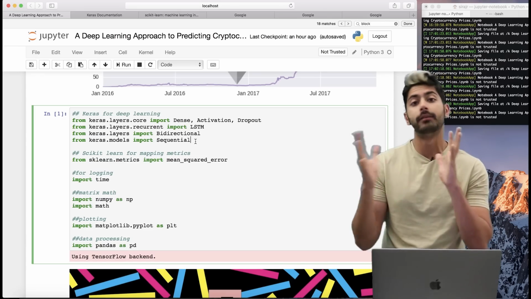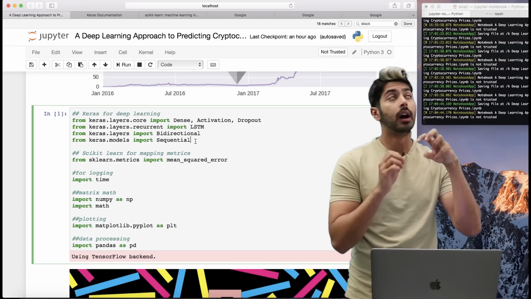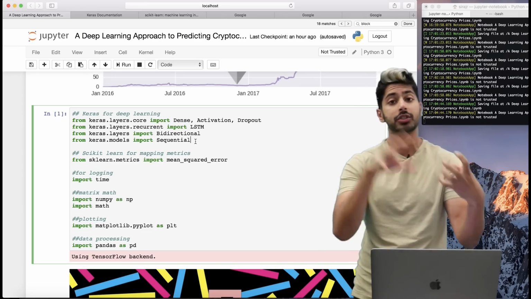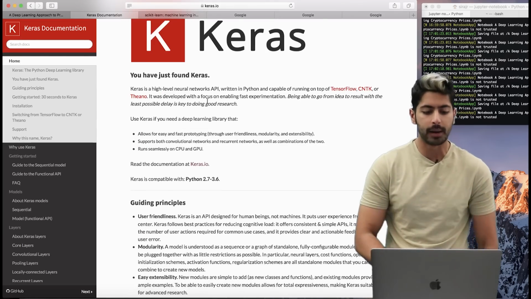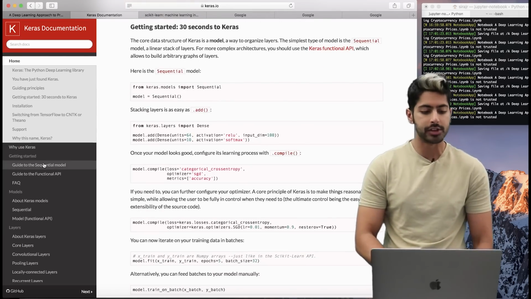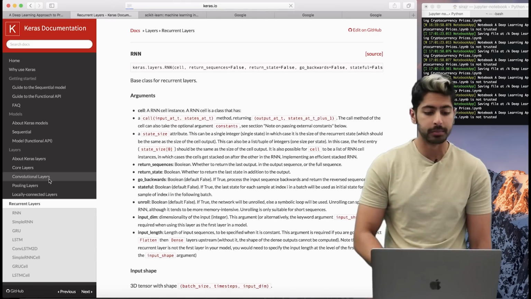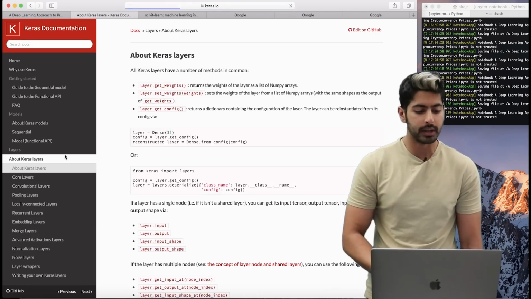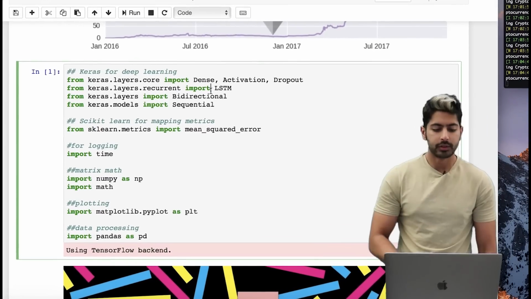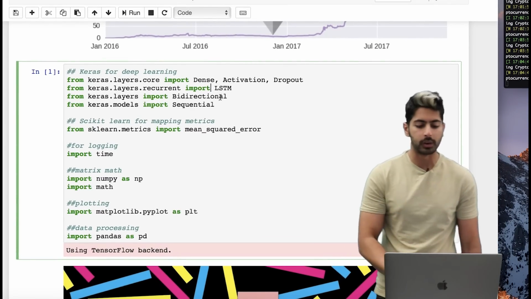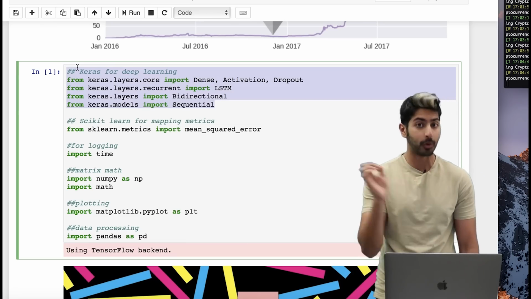It's basically a more advanced version of a recurrent network that takes into account future values in a sequence instead of just the past. But Keras is awesome. It's a great library. It's got loads of documentation, great examples, and yeah, you could basically learn all about deep learning just from reading the Keras documentation, which I've got right here. So it's a great library, okay? So enough of that. What I'm doing here for these first four lines is importing the relevant parts of Keras that we're going to need for this model.